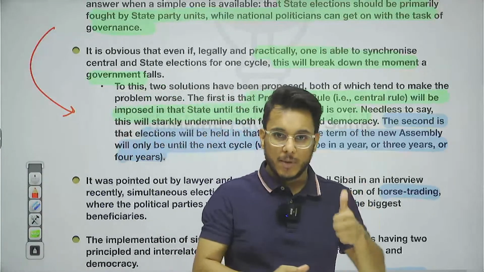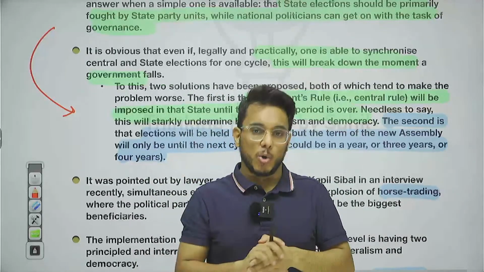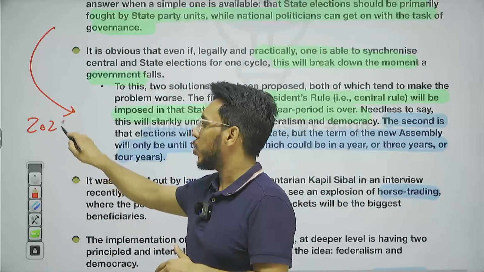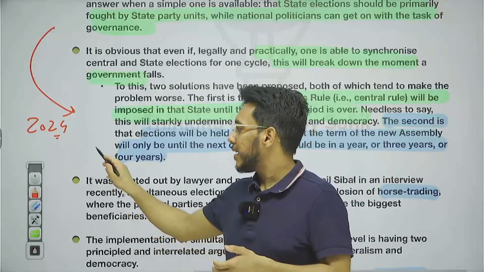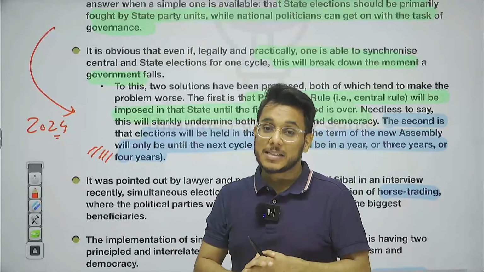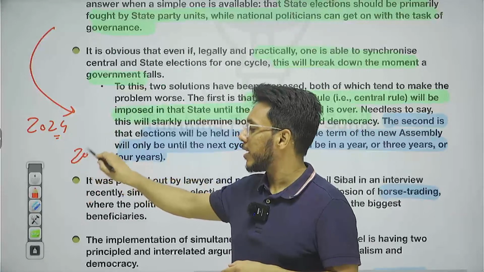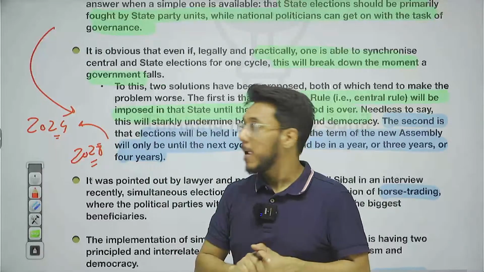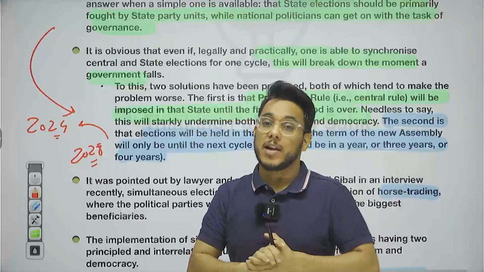First problem, if you remember, yesterday I showed you one data point article also, where they say that in 2024 the Lok Sabha elections are coming, and if you want to conduct simultaneous elections, then the tenure of many of the assemblies has to be cut short. For example, many assemblies have their tenure ending in 2028. You need to cut down their tenure to 2024. Okay, then only you can conduct the elections. Fine. This is going to be a very difficult task.